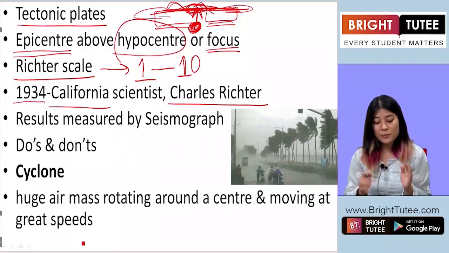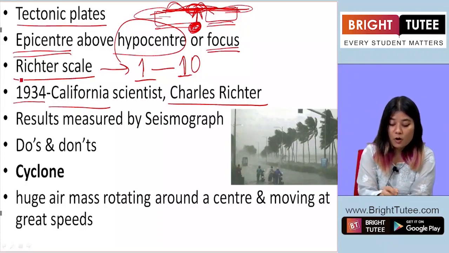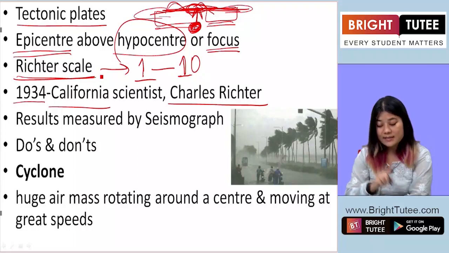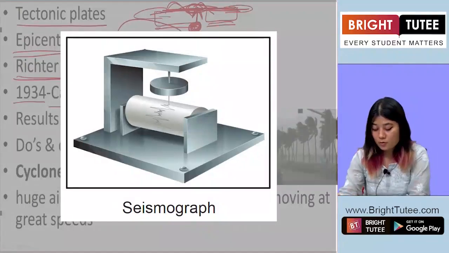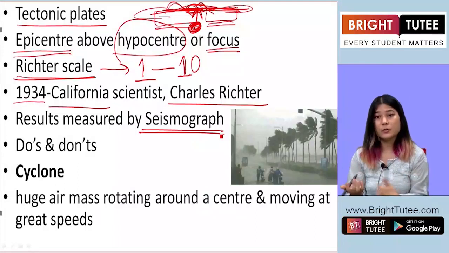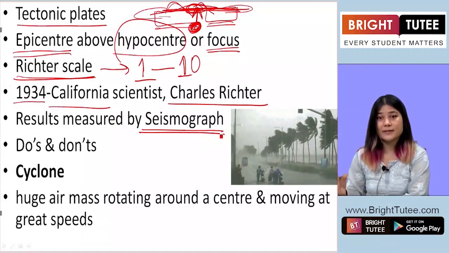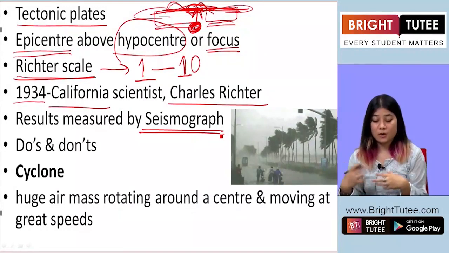The results which are found by measuring with the Richter scale are then recorded by another tool called a seismograph. So this is how, with the help of the seismograph and Richter scale, earthquakes are measured: how bad it is, where the epicenter is, where the hypocenter or focus is.